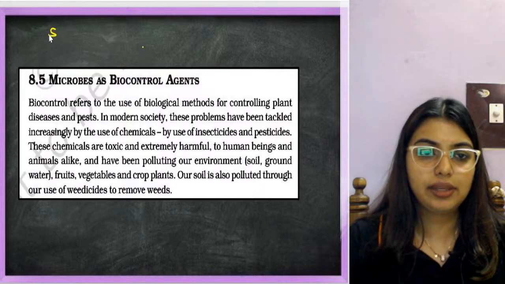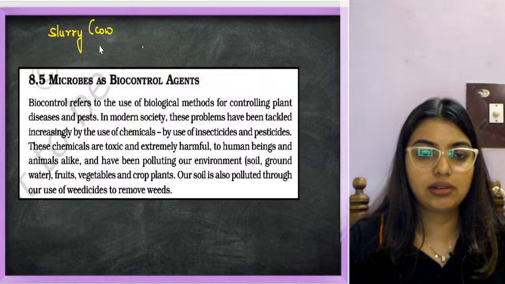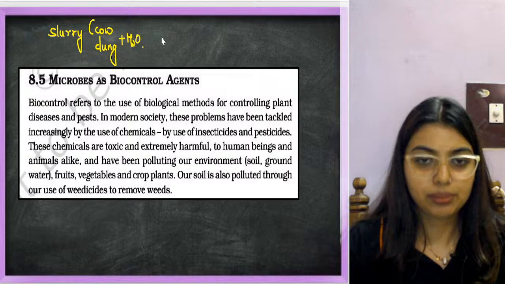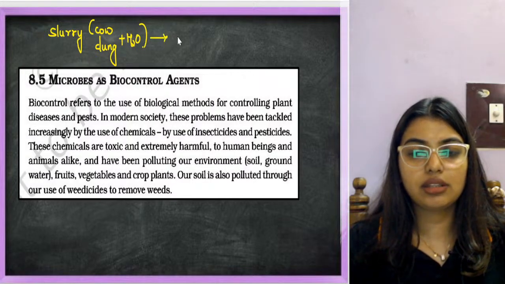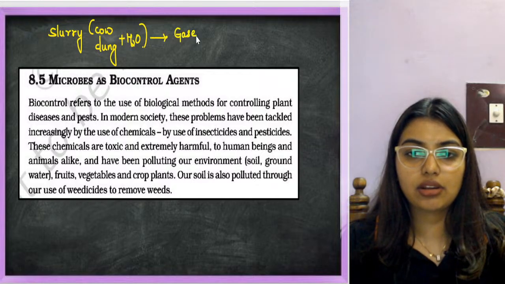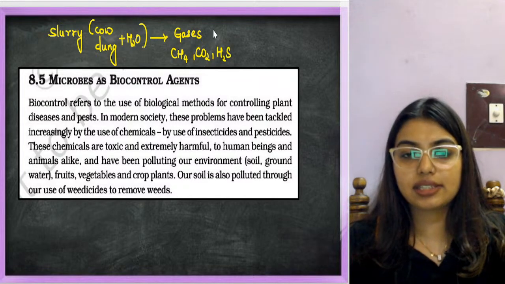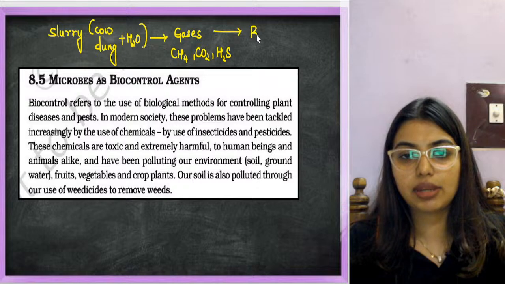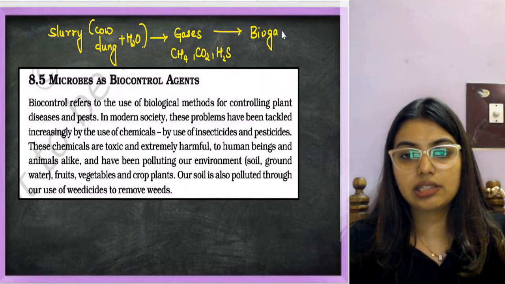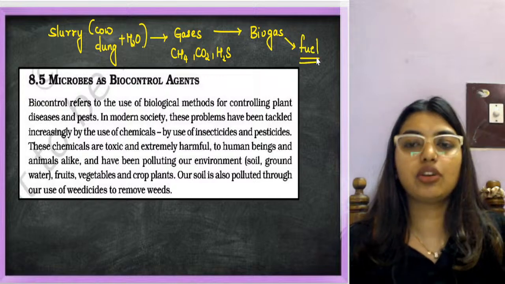Okay, so slurry, that is cow dung plus water, together. To this the gases will be collected. Which are the gases? CH4, CO2, hydrogen sulfide, all these gases will be collected. These gases will be used as biogas, and this biogas will be used as a fuel. Fuel meaning for burning and all of that.